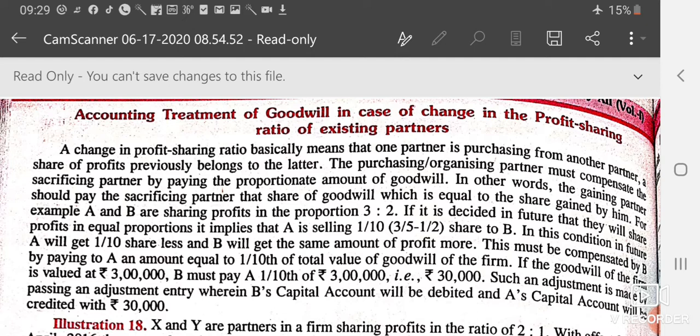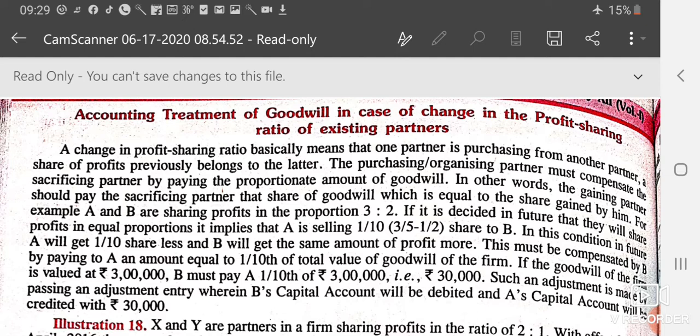For example, there are two partners A and B, and they want to change their profit sharing ratio. Then A will gain or B will gain, and A will sacrifice or B will sacrifice. In other words, when there is a change in the profit sharing ratio, one partner will sacrifice and one partner will gain.